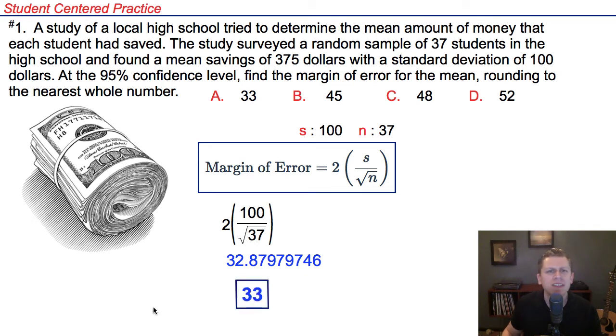Choice A. What this means is that if we conducted this study again, that average number of 375 could be off by as much as $33. Maybe the average amount that students saved is too high by $33 or too little by $33.